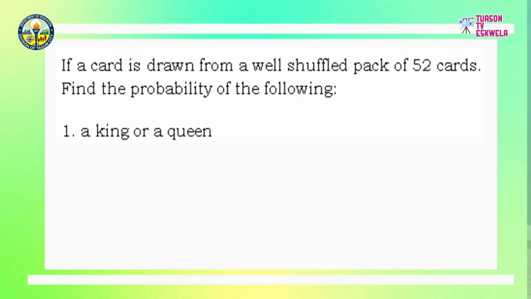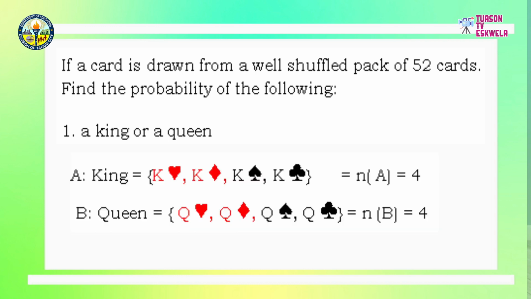If a card is drawn from a well-shuffled pack of 52 cards, find the probability of the following. Number 1, a king or a queen. Event A refers to cards which are king. These are king of hearts, king of diamonds, king of spades, and king of clovers. With that, n of A, or the number of outcomes in drawing a king, is 4.